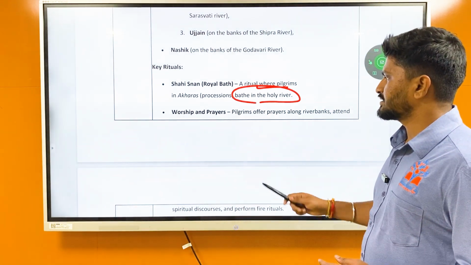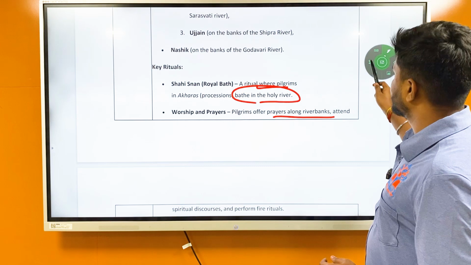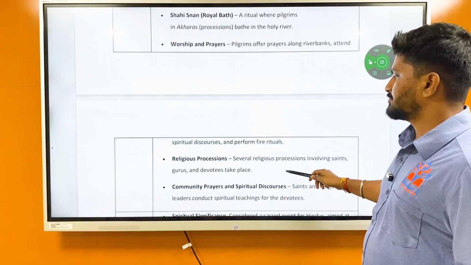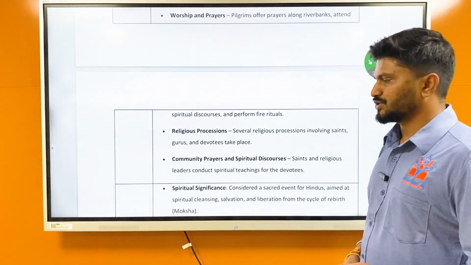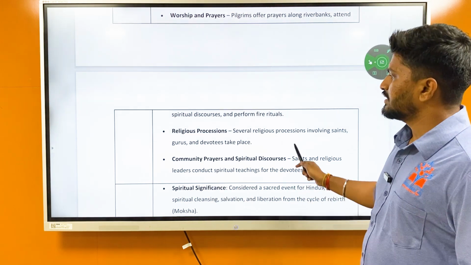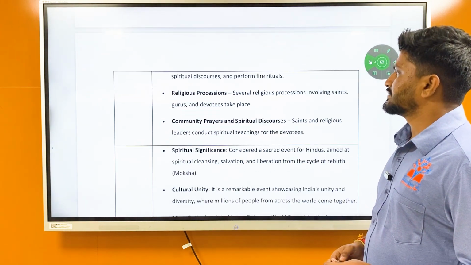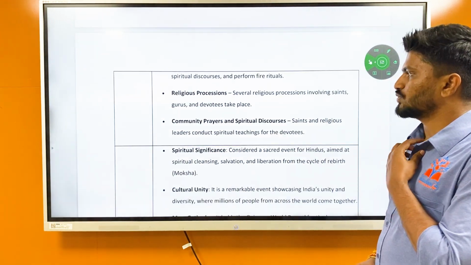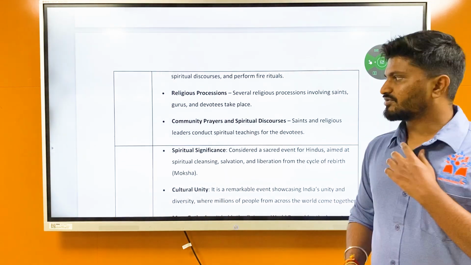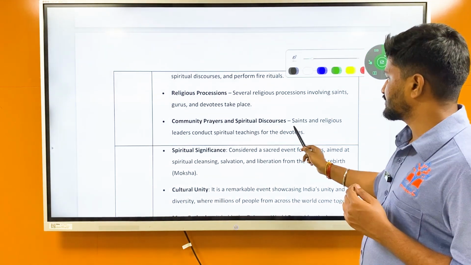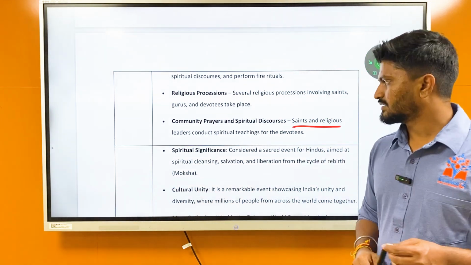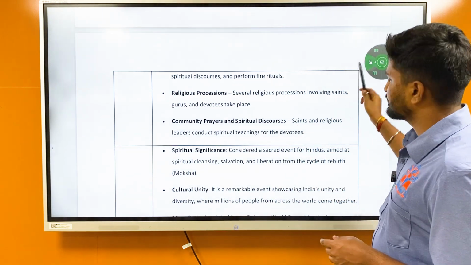And then worship and prayers. Here the pilgrims offer prayers along the river banks, attend spiritual discourses, and perform the rituals. Then there are religious processions, that is, several religious processions involving saints, gurus, and devotees take place. And after this, there are community prayers and spiritual discourse. Saints and religious leaders conduct spiritual teachings for the devotees.